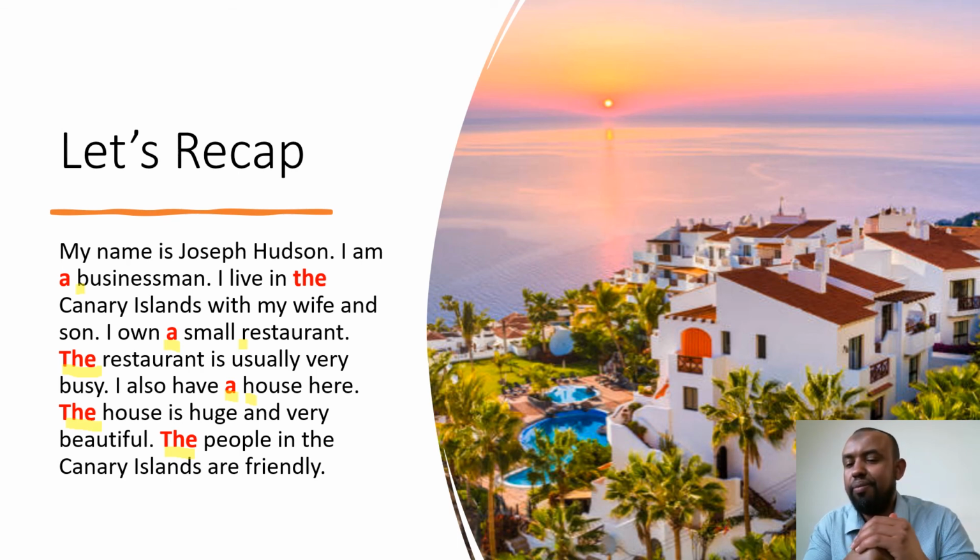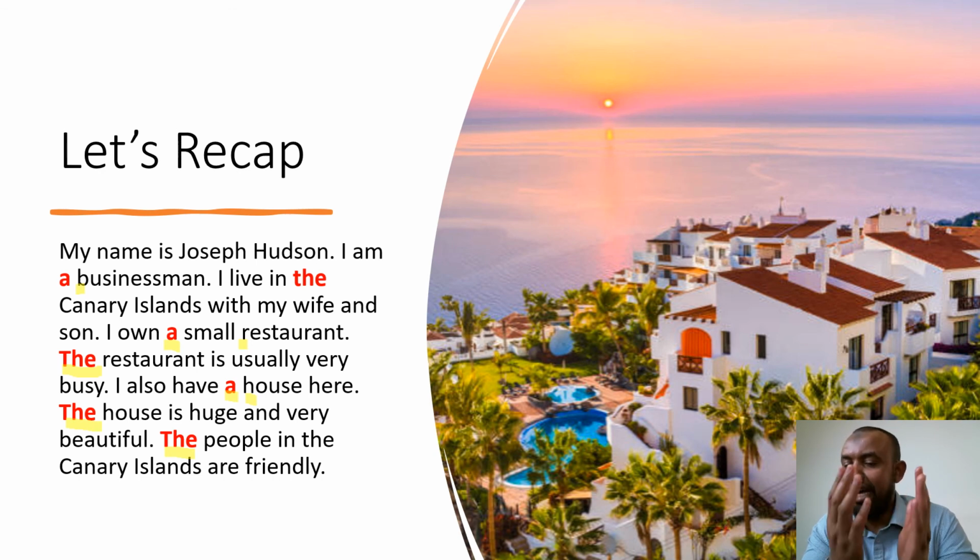Moving on. The indefinite article an. Also, we use it before a singular noun, but instead of that singular noun beginning with a consonant letter, we need a vowel letter, as in the case of an elephant. And we said the vowel letters are A, E, I, O, and U. So an elephant.